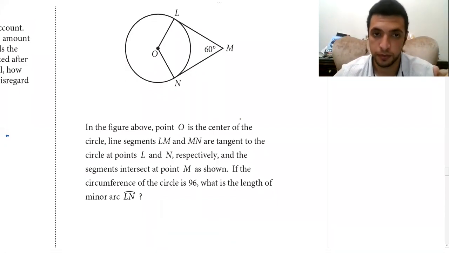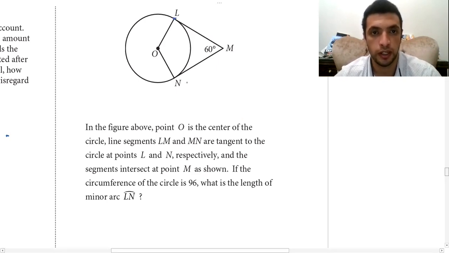In the figure above, point O is the center of the circle. Line segments LM and MN are tangent to the circle at points L and N. As you see, LM tangent, which touches the circle here, and NM touches the circle here.